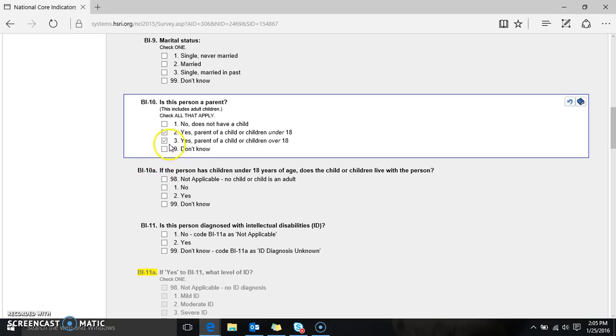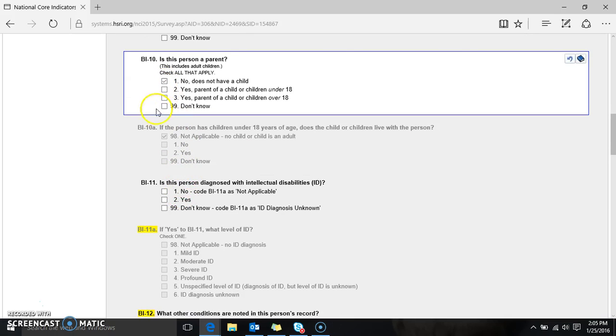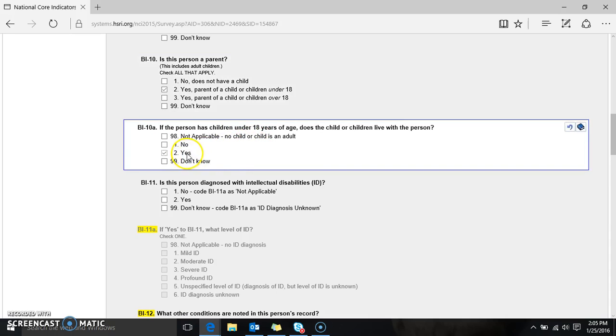What you may have just noticed is that if you are entering information into the ODESA, all of the logic checks and skip patterns are built right into the system. So if you check off no, then that not applicable checks off automatically for you. And if it's that yes for under 18, BI10A will open up. And this again is only for individuals who have a child under 18, whether the child lives with that person.